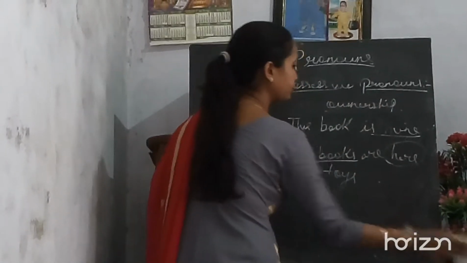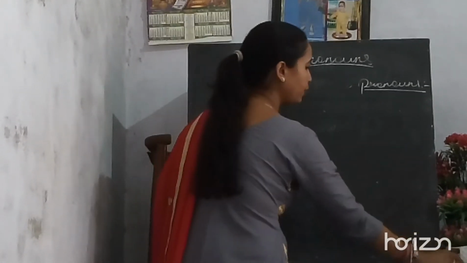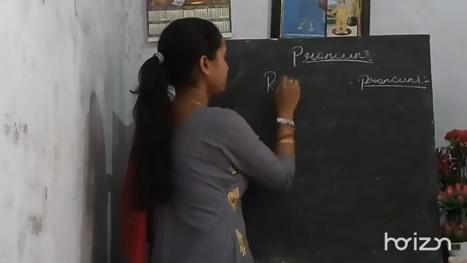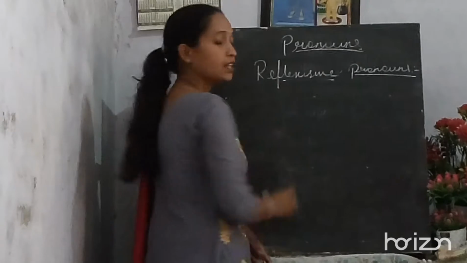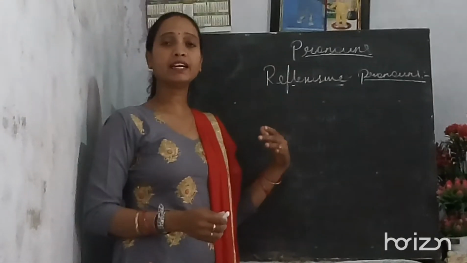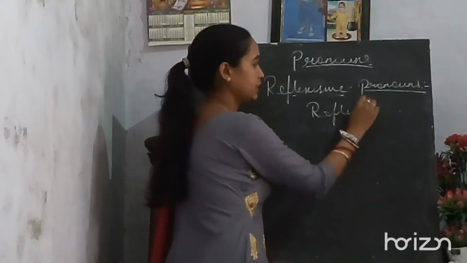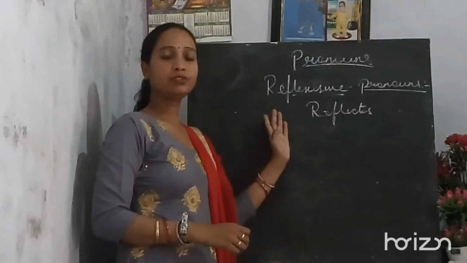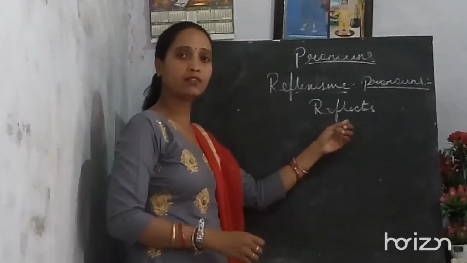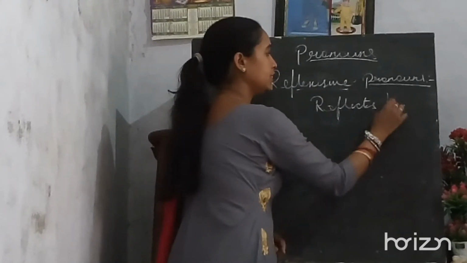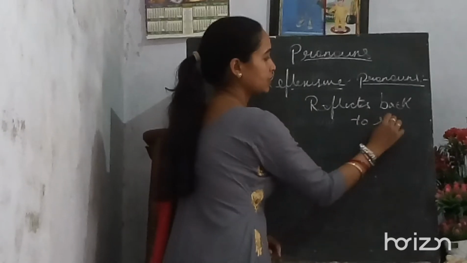The second one is the reflexive pronoun. Reflexive pronoun is one which reflects back again to the subject. To avoid confusion, you can remember that R is for reflexive and R is for reflect, which reflects back to the subject and emphasizes more on the subject.